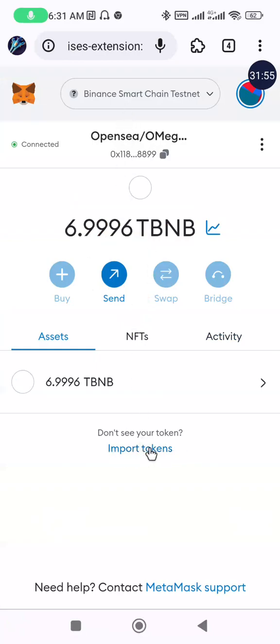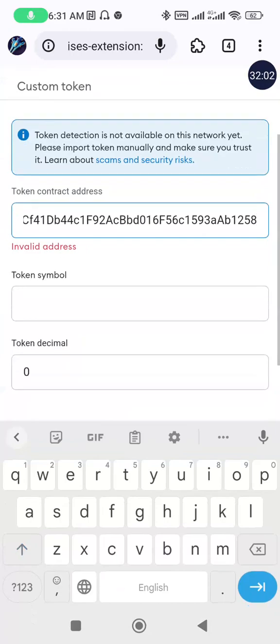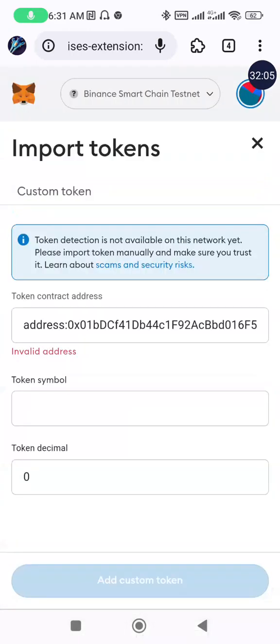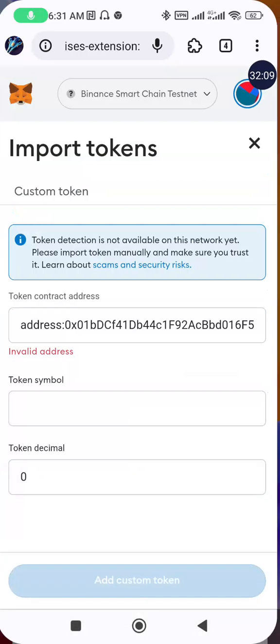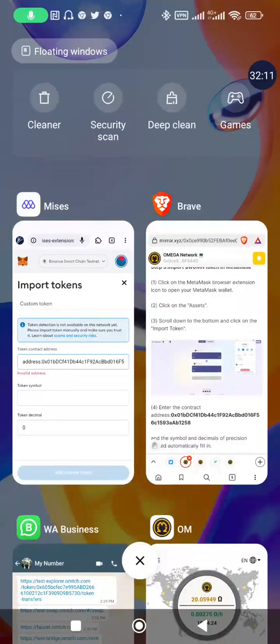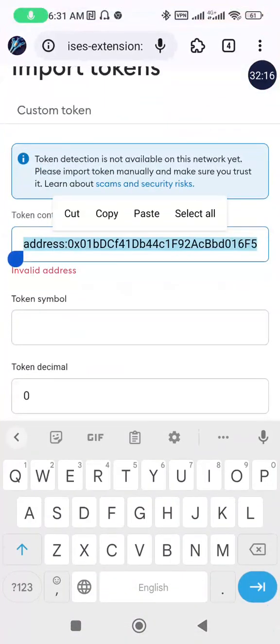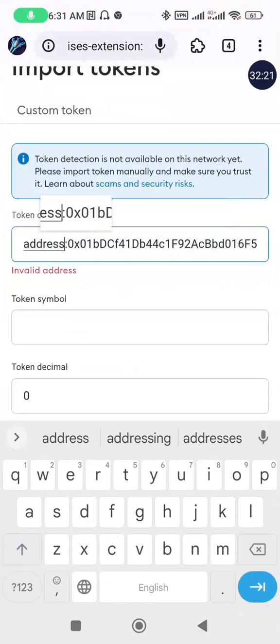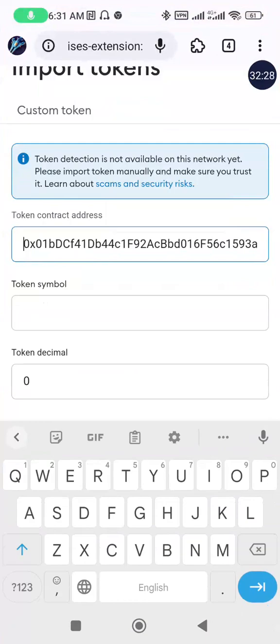So I'll import the token here by entering the contract address. I'll paste the contract address, then just click on an empty box here. Okay, this is not supposed to come out like this. If yours displays like this, this is what you do. Just delete the address from this column, then you click on an empty space.